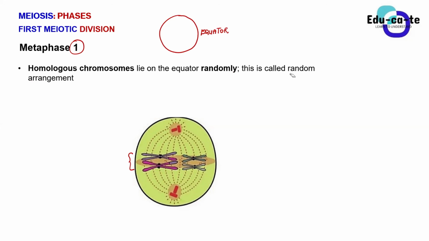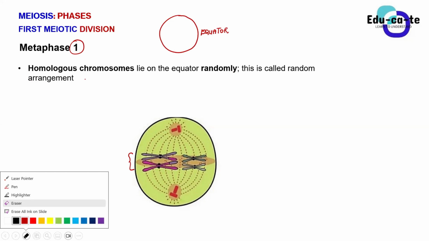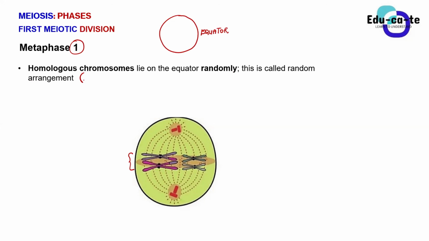So keep it in mind that this random arrangement of homologous chromosomes on the equator also brings genetic variation. So now we already have two processes that are responsible for genetic variation: crossing over, as well as the random arrangement of chromosomes. Just hold on to genetic variation for now. Later on, when we do evolution, you will understand why this random arrangement is important.